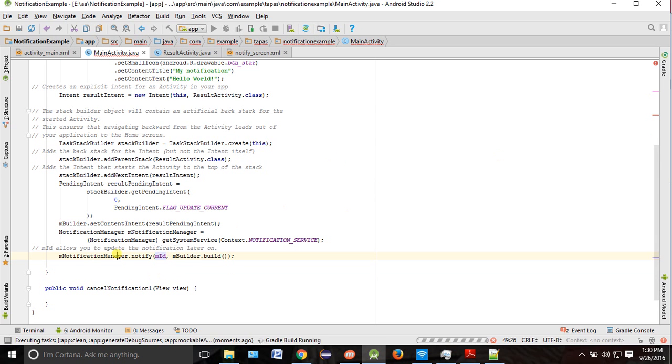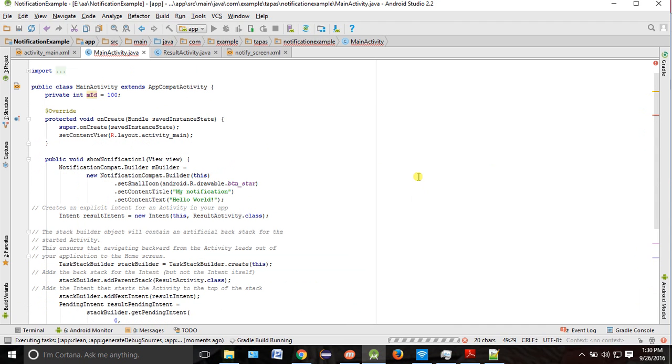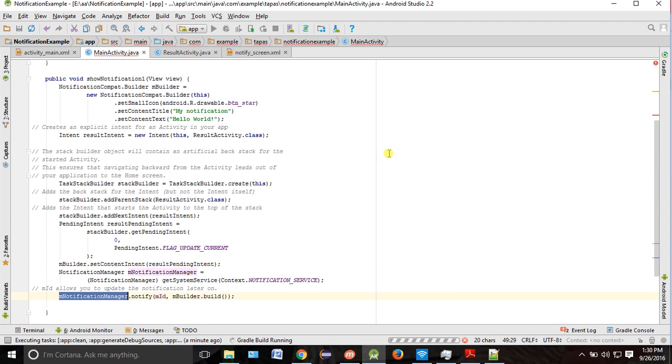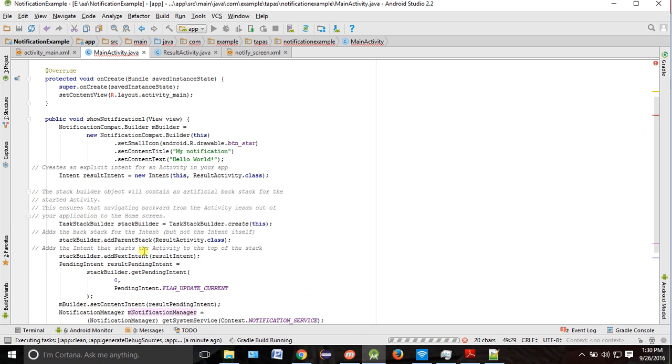Okay, and this one also on the top. So what you do, we can make it an instance variable. How to make your notification manager an instance variable? Where is it? Notification manager. Here is your notification manager.